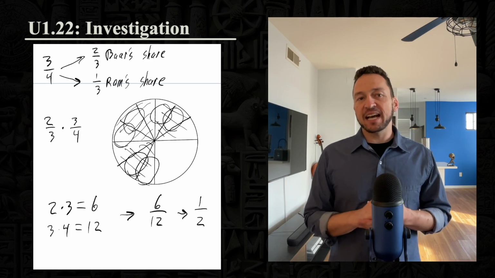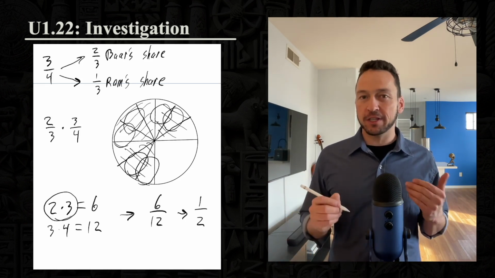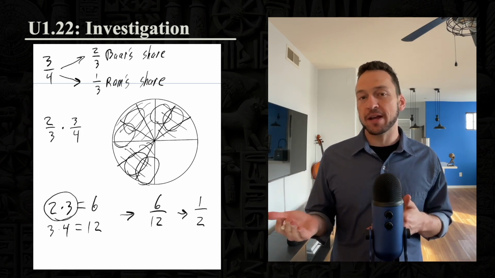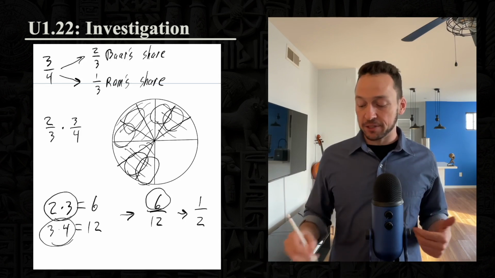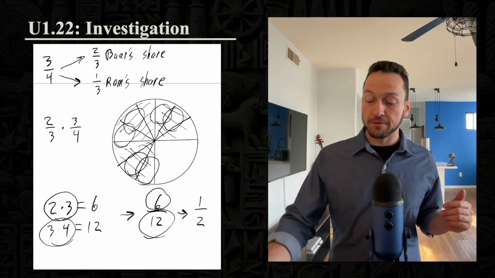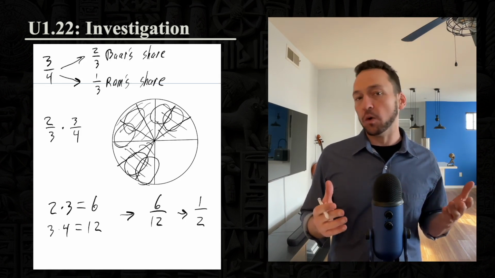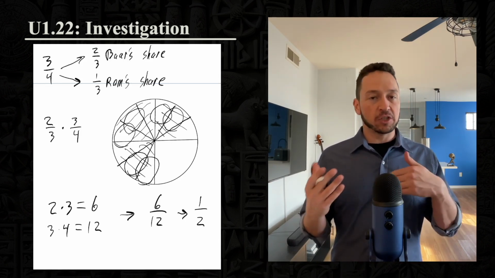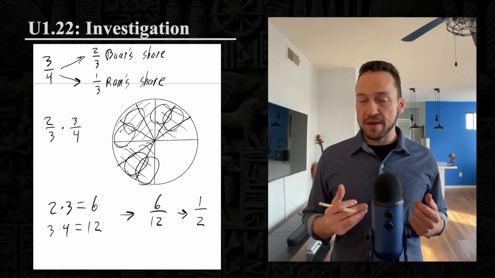Now, in both of these calculations, Barr saw that he multiplied the numerators together to find the new numerator of his fraction, and he noticed that he multiplied the denominators together to find the new denominator of his fraction, and so he wants to know if that is the method that will work every time. So now he has to use these and then generalize based on the nature of the method to see that